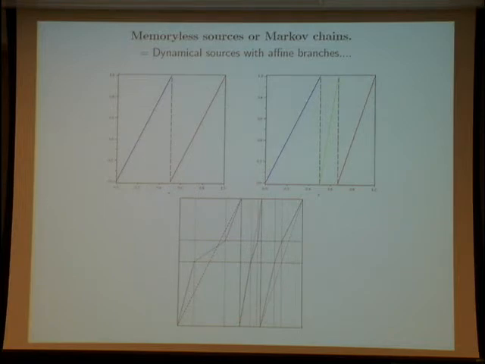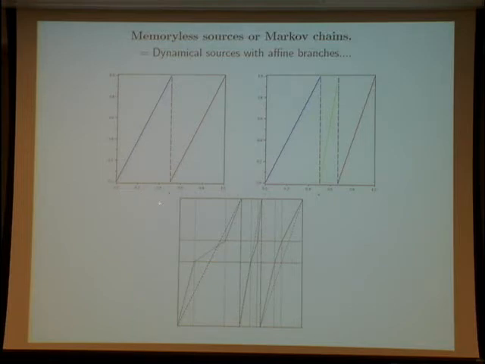For instance, as soon as the branches are affine, you obtain a memoryless source.